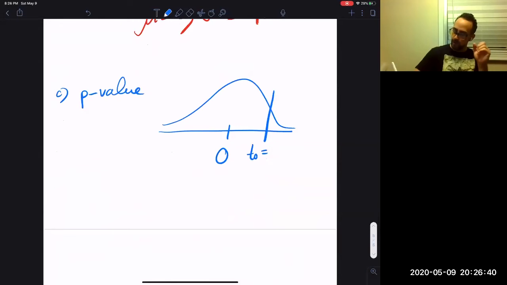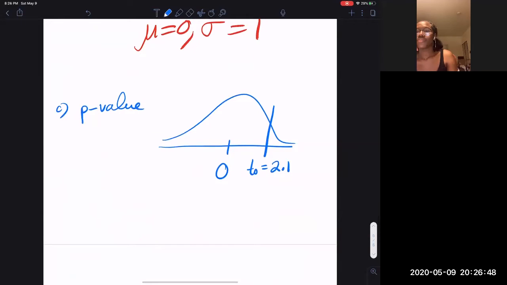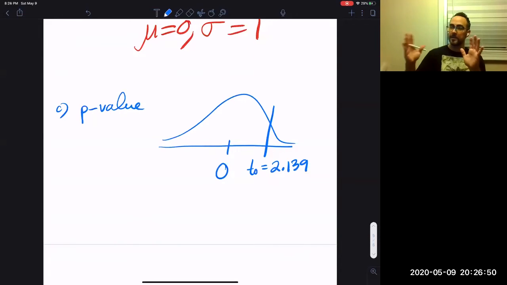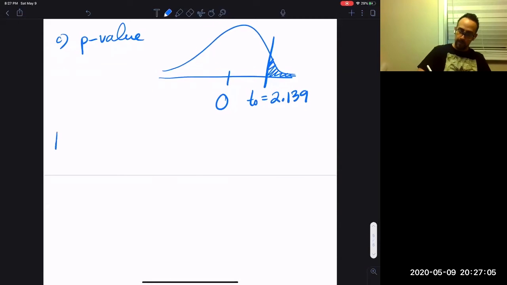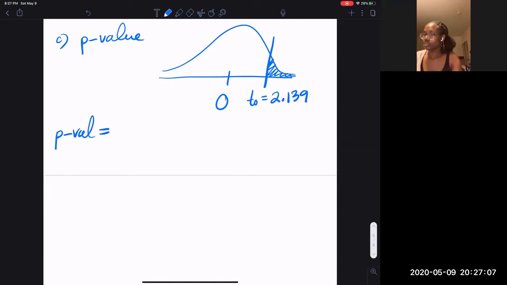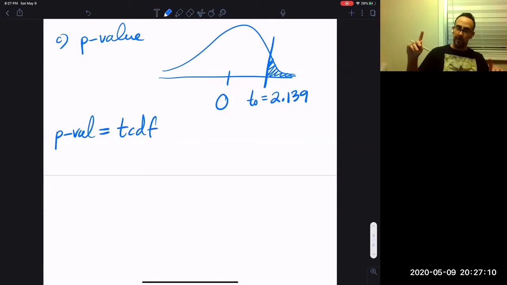Now here's the tricky part. It said 2.14, but I'm going to use 2.139 because it's more accurate. I don't know if it'll mark me off because it wanted 2.14. That's the weird part, but let's see what happens. We're shading to the right because it's a right-tailed test. I'm going to say p-value equals t. Notice that I'm not multiplying by 2 this time because it's a one-tailed test.